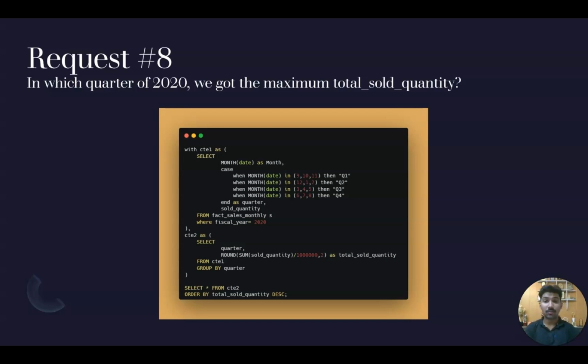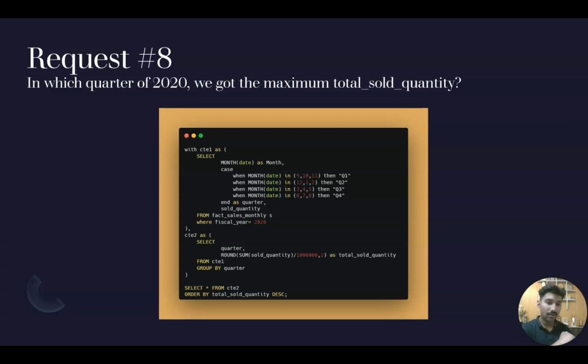In which quarter of the fiscal year 2020 did we get the maximum total sold quantity? What is total sold quantity? Let me tell you about that. Atliq sells many different products. Let's assume in September it sold n amount of products. Then in October it sold